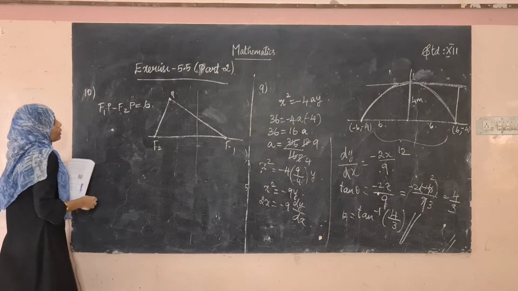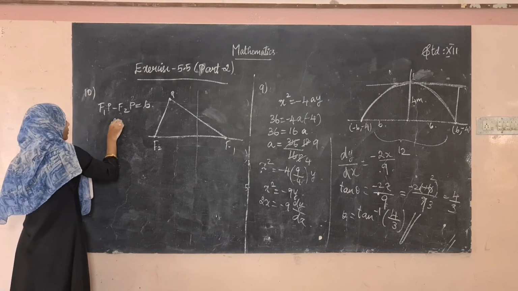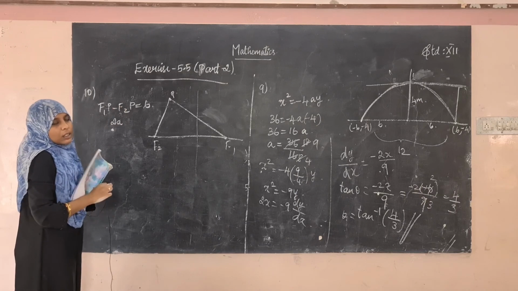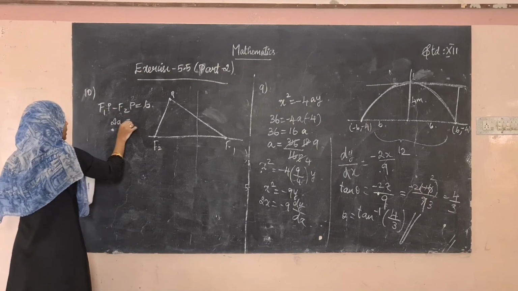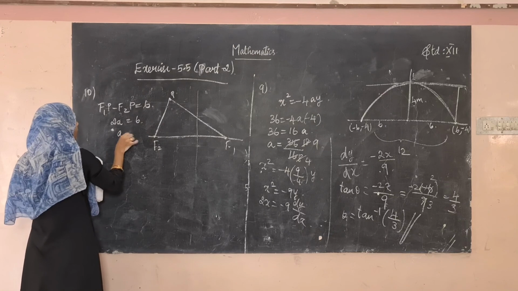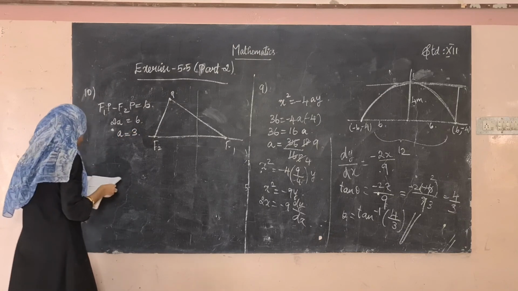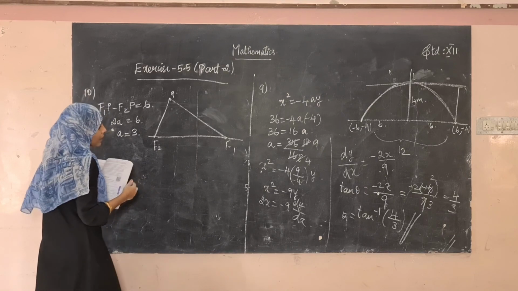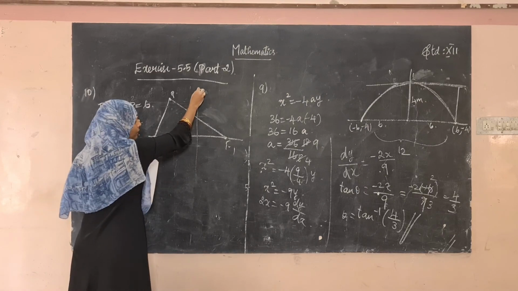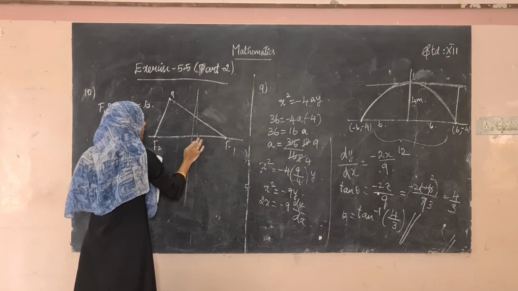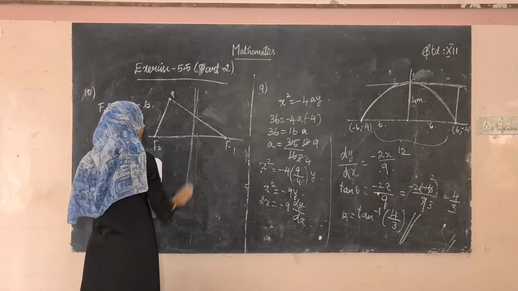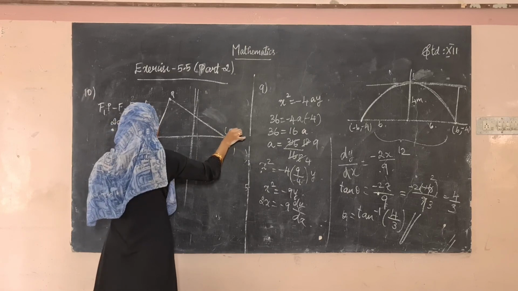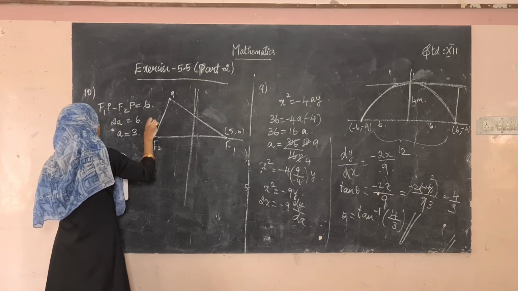Okay. So we know that 2a is the difference between the distances of a point from the two foci, we have seen this in the theorem. So 2a will be equal to 6. So what's the value of a? a is equal to 3. And see here, the points are 10 km apart. If this is the axis and these two are the two foci, this will be 5, 0 and this will be minus 5, 0.